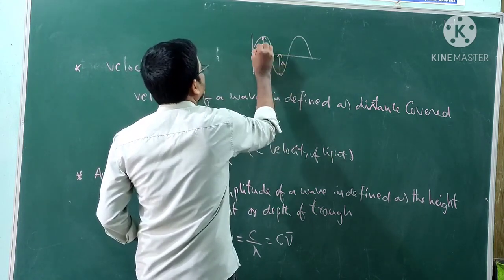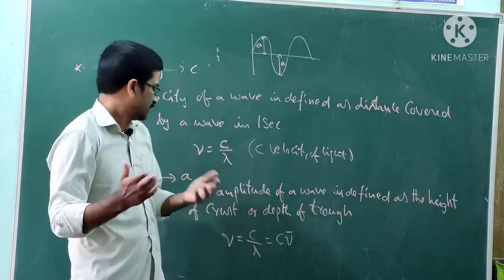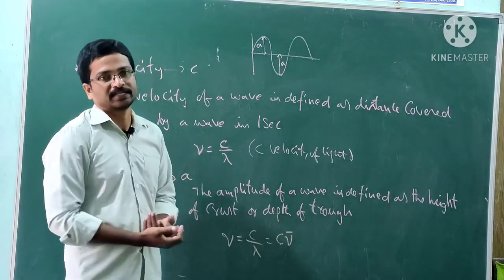Amplitude is one of the criteria of the wave characteristic.